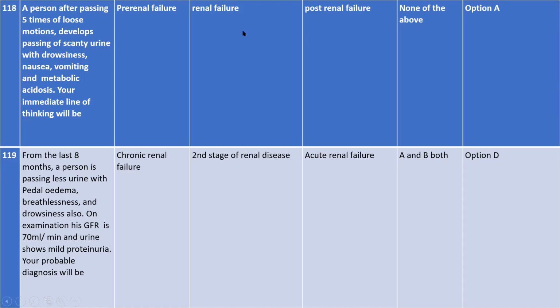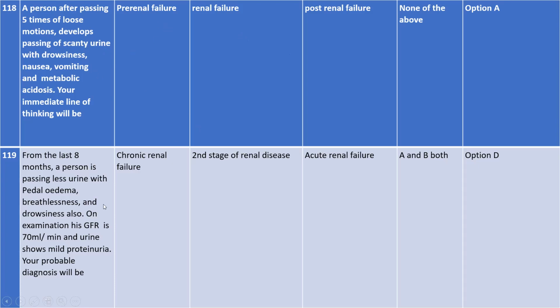So renal failure alone cannot let a person have this kind of problem. Because renal failure means what? Kidney failure. It can develop so many kinds of problems, related to edema, ascites, all this. So that is why pre-renal failure is the option for question 118.